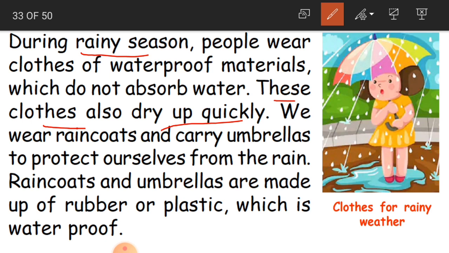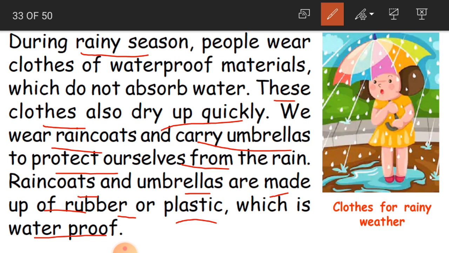Okay, children. We wear raincoats and carry umbrellas to protect ourselves from the rain. Raincoats and umbrellas are made up of rubber or plastic which is waterproof.